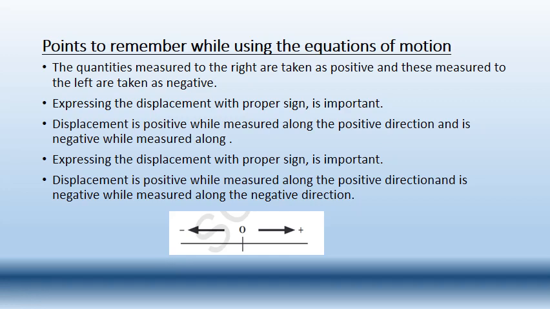So what do we have to remember here? The quantities taken on the right side will be positive, and on the left side will be negative. So on the right side, the velocity and the displacement will be positive values. If we are considering the values on the left side, like left side velocity and left side displacement, then their values will be negative while using the equations of motion. Is that clear? So when you are substituting the values, or while you are doing the problems, you have to substitute the values with a proper sign. Is it clear?